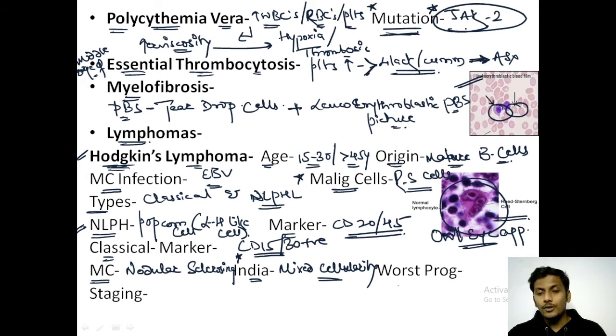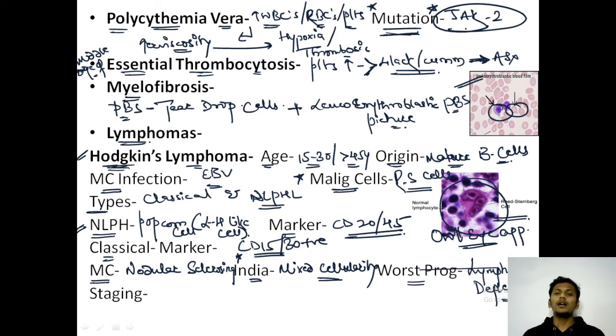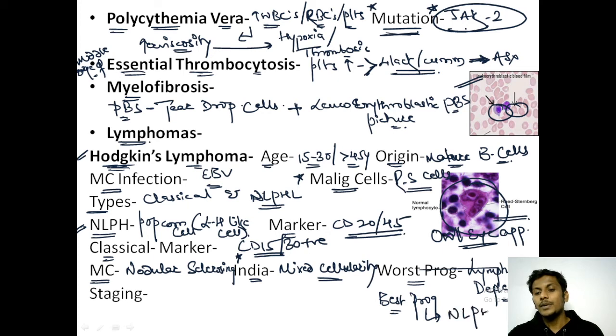Whereas worst prognosis among Hodgkin's lymphoma is seen with the lymphocyte depleted variety. So most common type, nodular sclerosing. Most common type in India, mixed cellularity. And worst prognosis is seen with lymphocyte depleted variety. Whereas best prognosis is usually seen with the non-classical Hodgkin's lymphoma, that is nodular lymphocytic predominant Hodgkin's lymphoma, NLPHL. I hope this is fine.